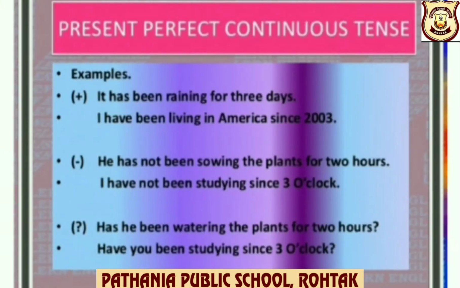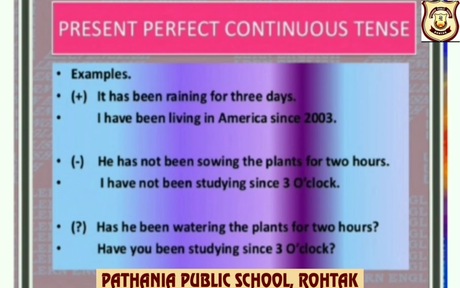Examples. Positive: it, subject, has, singular verb as per the subject it, plus been plus verb-ing, that is raining, plus for 3 days. I have been living in America since 2003.